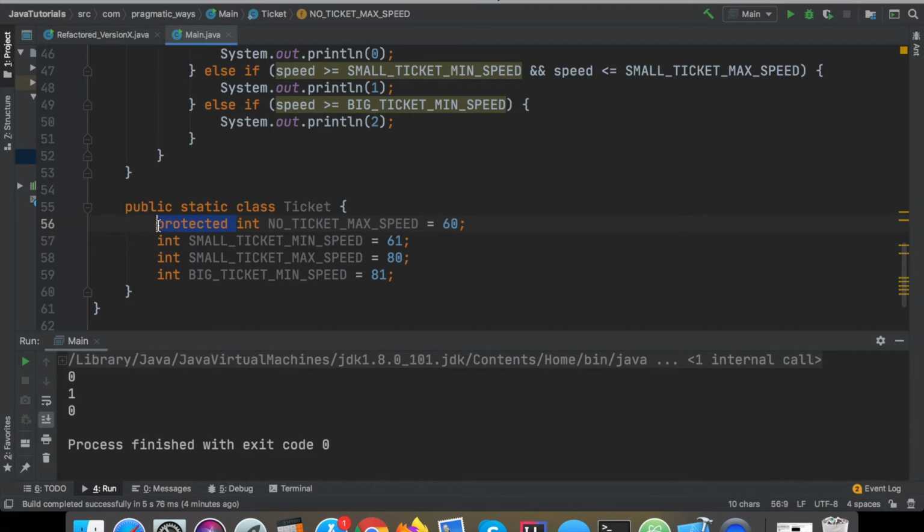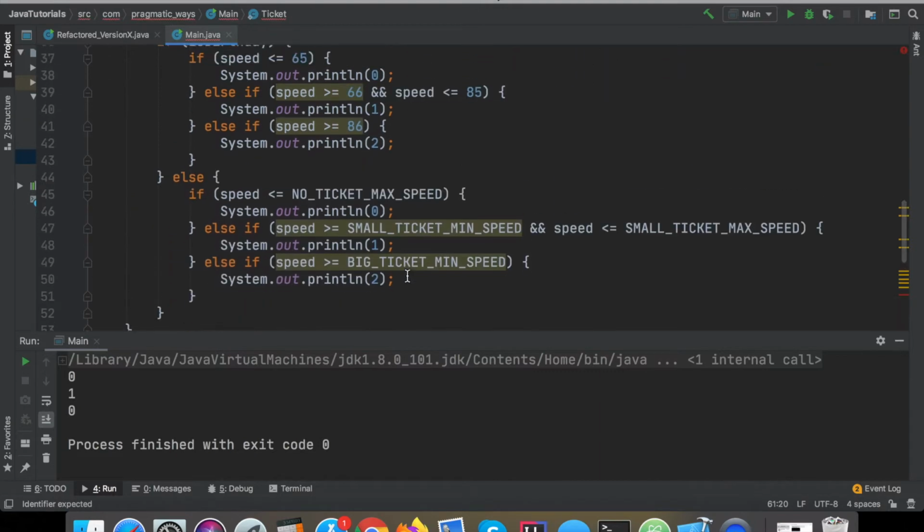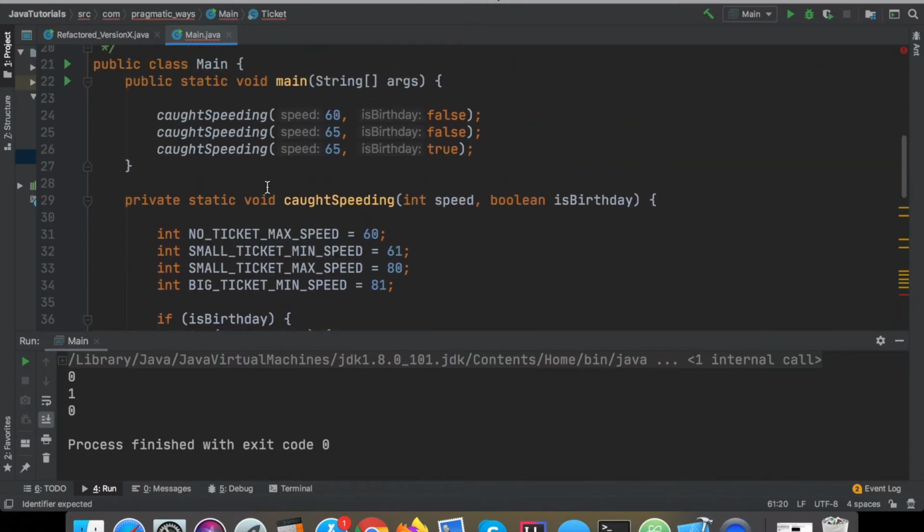So I'm going to Control-C those and bring it back down, Control-V rather, all right? Now that I got those all in there, next thing I want to do is create some sort of getTicket function. So I'm going to say public, and it's going to return an int. That's actually something else I should have mentioned, is that this function in general should really be returning the int. And actually, let's go ahead and do that now.